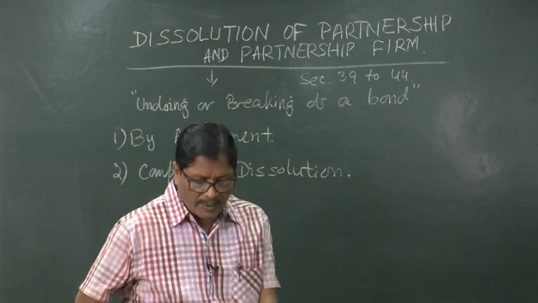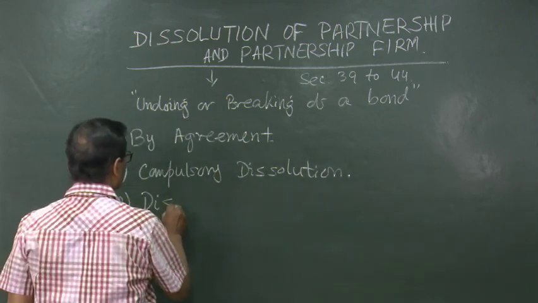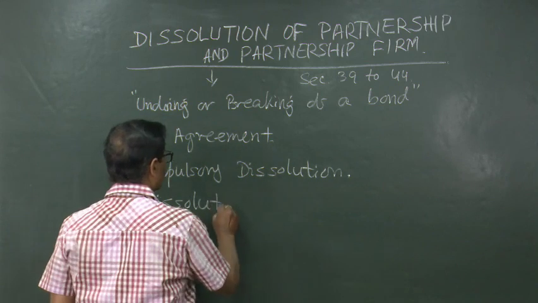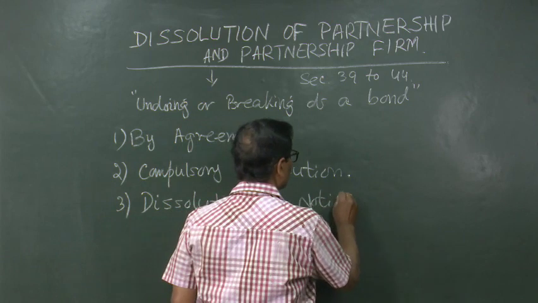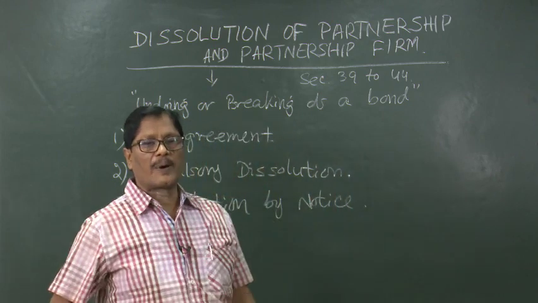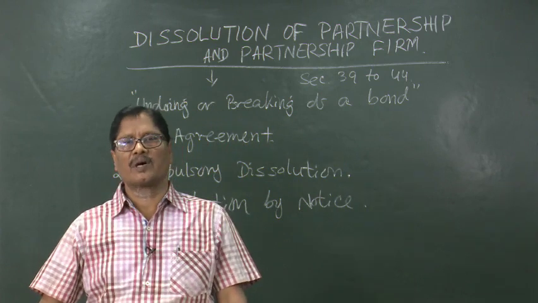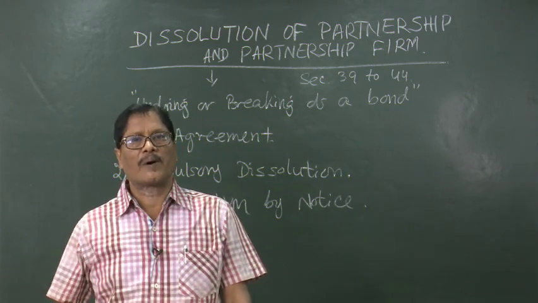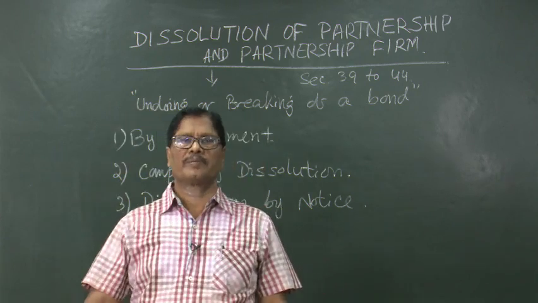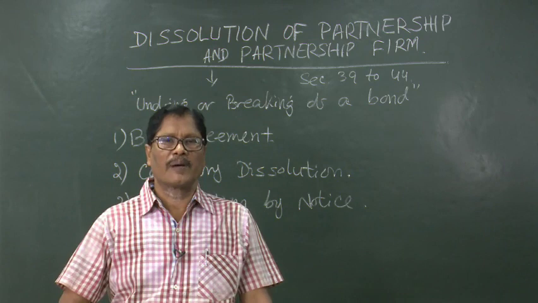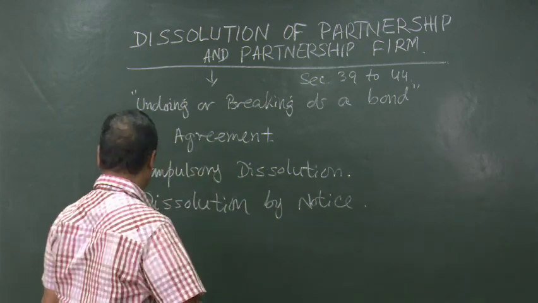Then the dissolution by notice. In case of partnership at will, simply one notice served by one of the partners in writing, then also the partnership firm dissolves, that is by notice. Then dissolution by court.